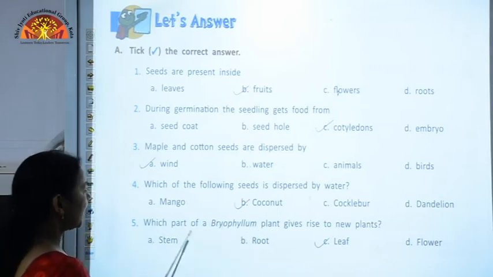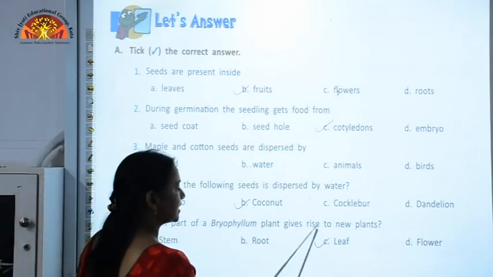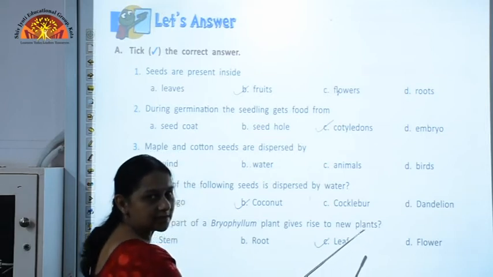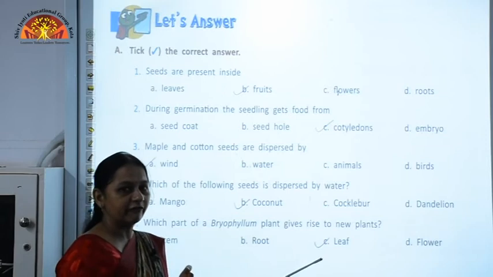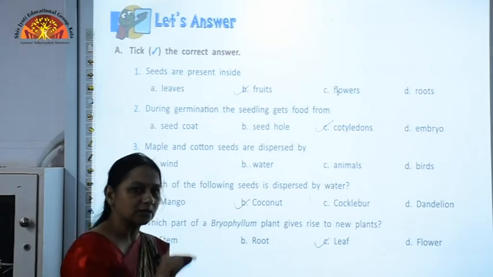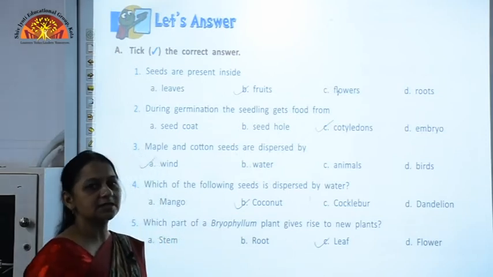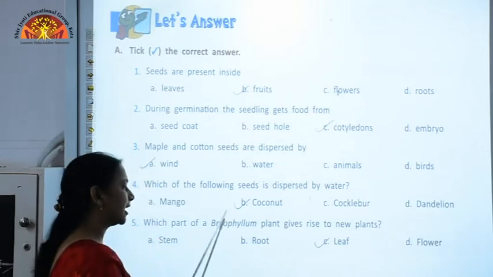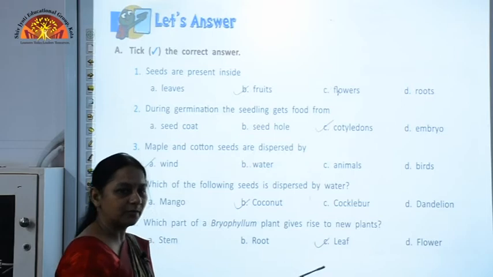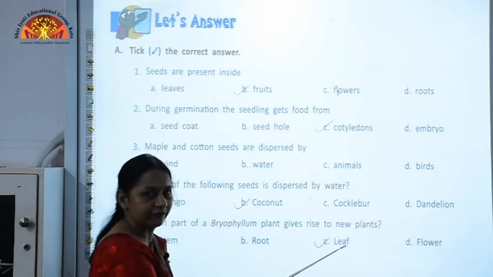Which part of a bryophyllum plant gives rise to a new plant? As I have told you, the bryophyllum plant leaf has notches along the margins. These notches give rise to a new plant. So, which part of the bryophyllum plant is giving rise to a new plant? It is the leaf.